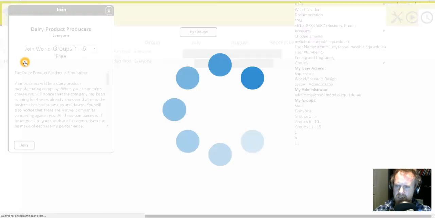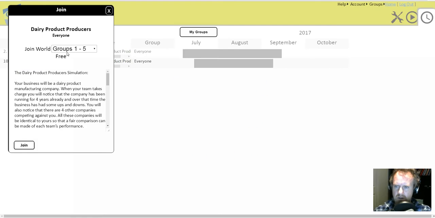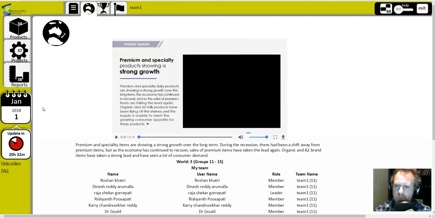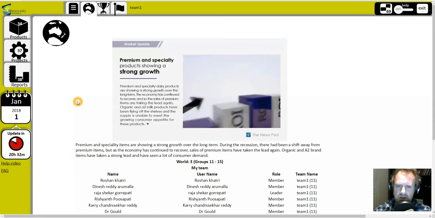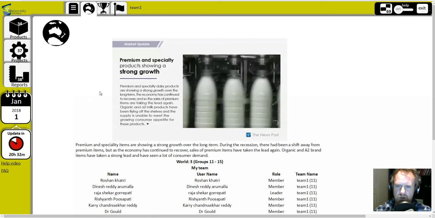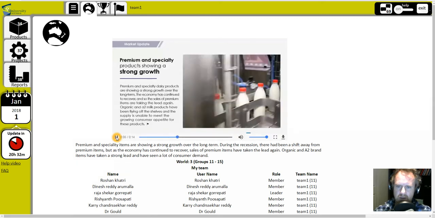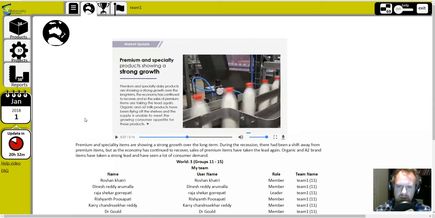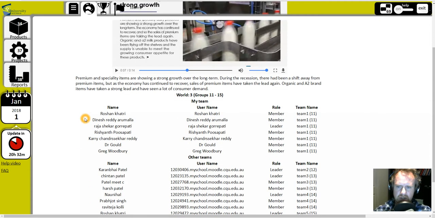to see a more detailed example. I'm actually a member of 3 different worlds for this one, so I'll choose one world and go in and have a look. This one has videos used for the news, and this displays any sort of external shocks to the simulation.